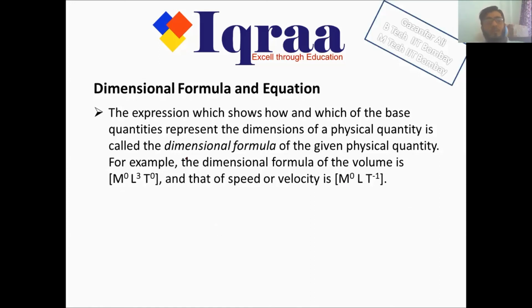The dimension for volume is L cube. We can write M to the power 0, T to the power 0, or ignore it and simply write L cube; both are fine. Similarly, for speed, when you write M to the power 0, L to the power 1, T to the power minus 1 in square brackets, this is known as the dimensional formula.